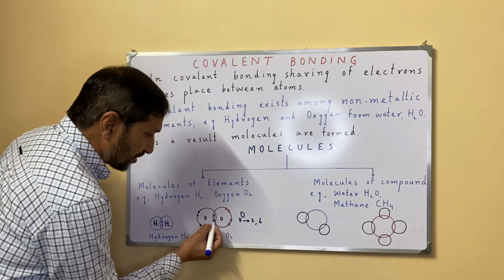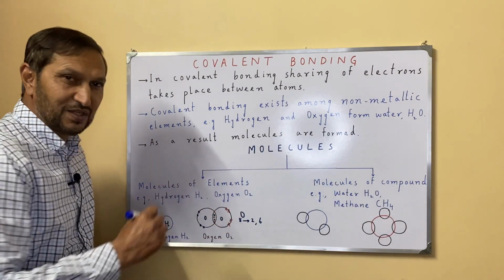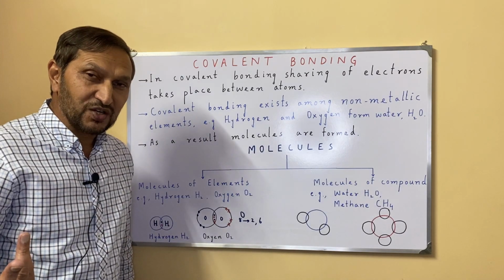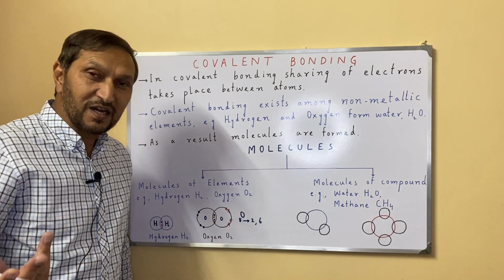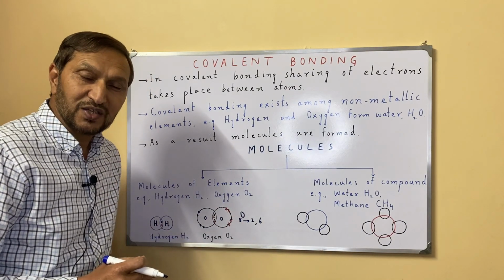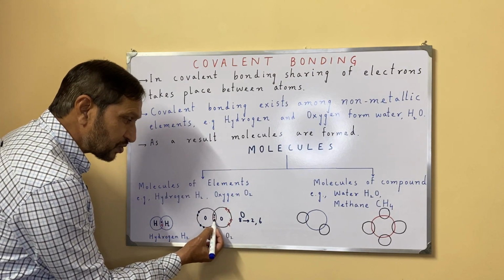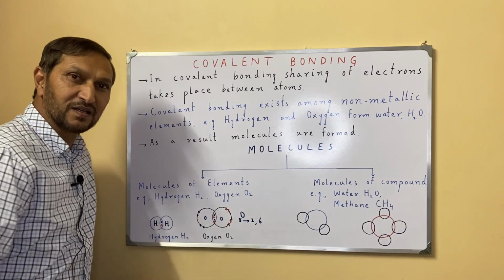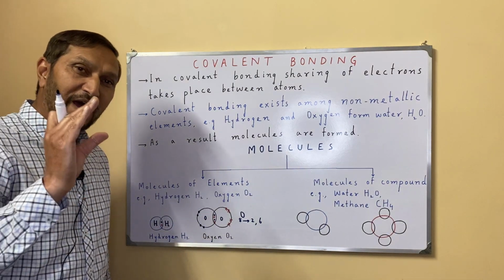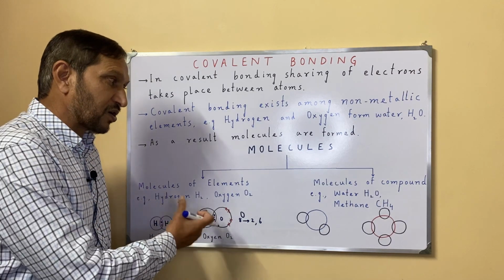1, 2, 3, 4, 5, 6, 7, 8. It means that this oxygen is having now 8 electrons, which is required in the second shell. Second shell needs 8 electrons to complete. So its outermost, its valence shell is complete. Similarly here for this oxygen, 1, 2, 3, 4, 5, 6, 7, 8. So its outermost shell is also complete. Both oxygen atoms, their outermost shell got complete and they got stable.